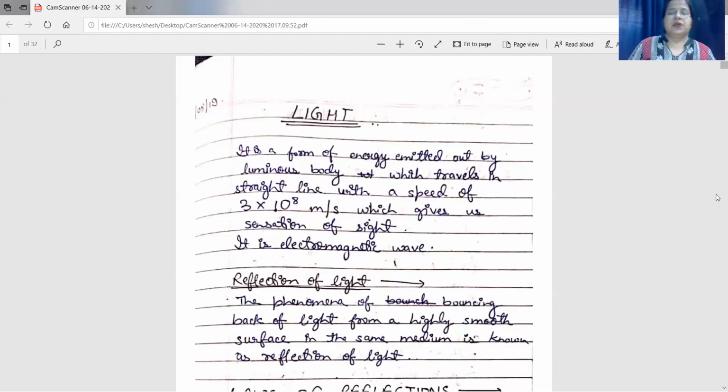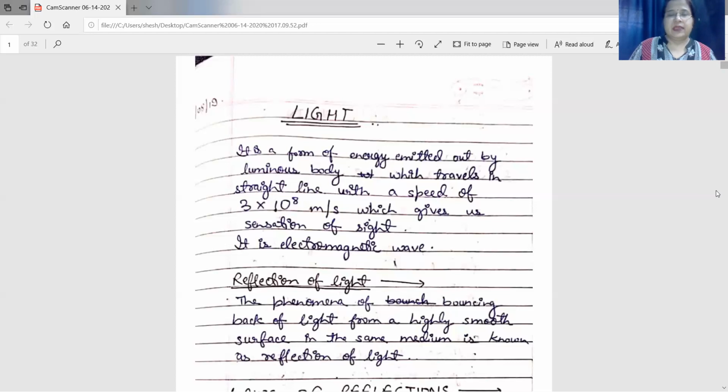In this class, you have to read about reflection of light and refraction of light. In this chapter, you are going through reflection and refraction of light. Next chapter, human eye and colorful world. In that chapter, you will read dispersion of light and scattering of light. So today I will start with reflection of light.